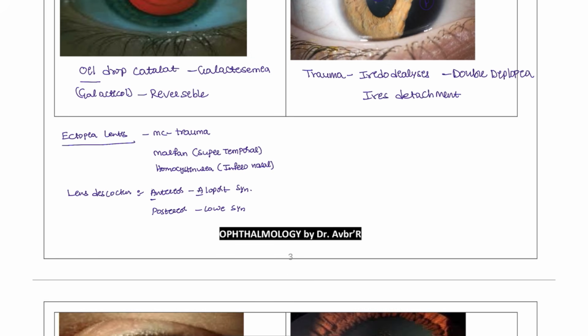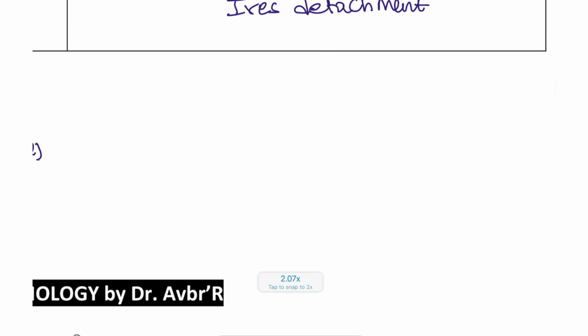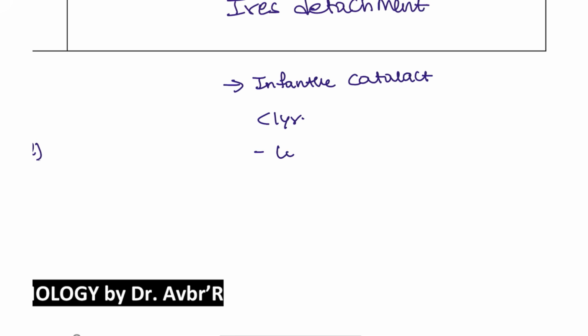Next, we also have two cataracts seen in children. One is the infantile, the other one is the developmental. The most important one, repeatedly asked in questions, is the infantile cataract, when it presents at less than 1 year of age. What type are you going to see here? You are going to see the lamellar type of cataract.